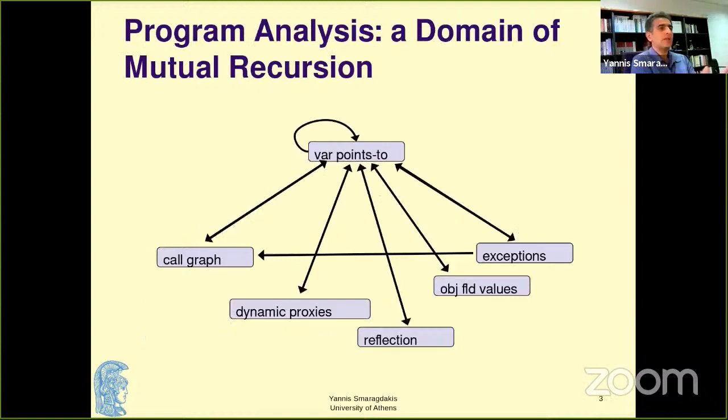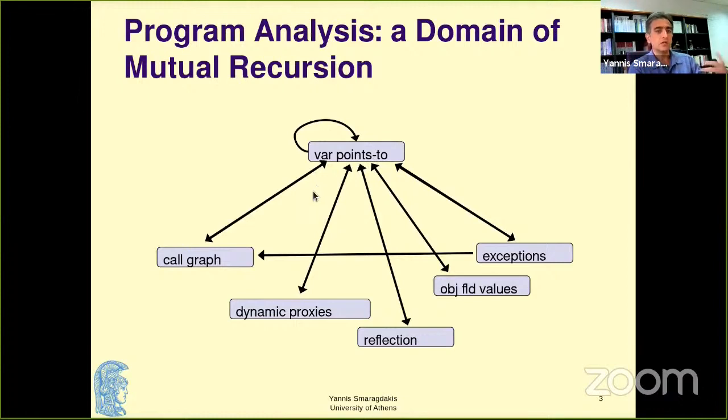So pointer analysis, or generally any static value flow analysis, is a domain of complex mutual recursion. The main result one wants to compute is something that we might call var points to: what values a variable may point to, or what values a variable may hold, if you want to think of constants instead of pointer variables and abstract objects. Now, as you all know, modern languages have indirect calls.